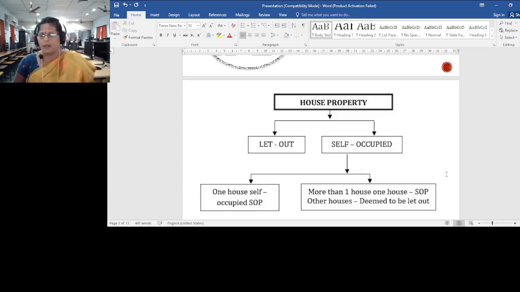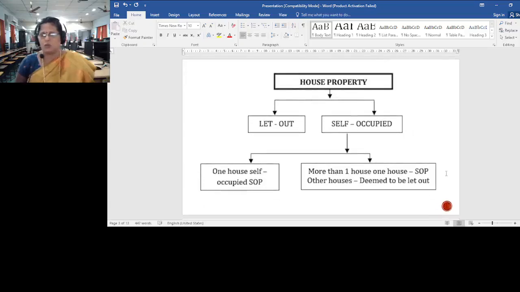House property is divided into two important parts: one is let out property, another one is self occupied property. Self occupied property means that the owner may be occupying the house. That is why we call it self occupied property. From that property, there will not be any income at all. We won't receive any income.